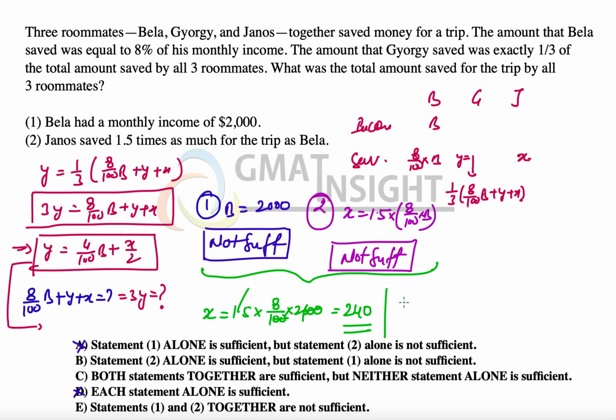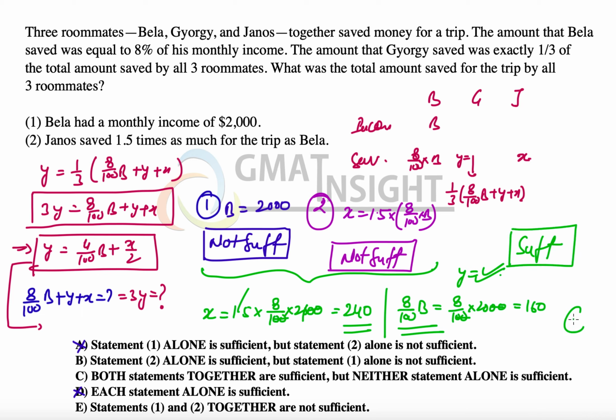We also know that B's saving is 8 over 100 of 2000, and that gives us 160. So we know the savings of two of them, and Y is dependent on X and B. That means Y can also be calculated, and since we have all three values, we can combine them and find the required output. So together the two statements are sufficient to answer, and the final answer becomes option C.